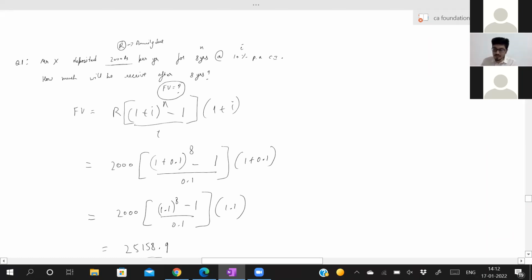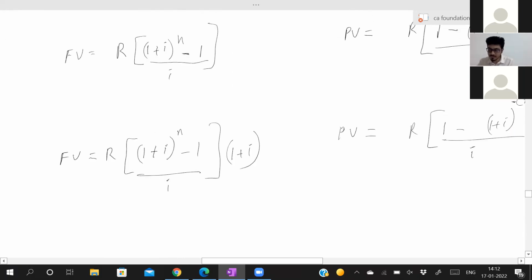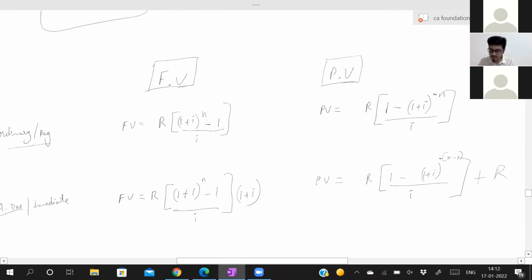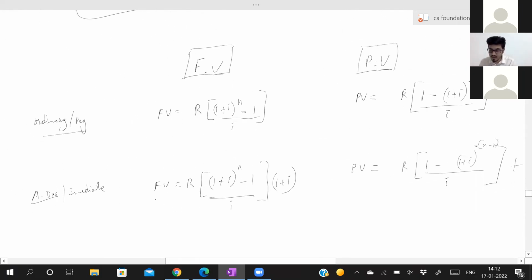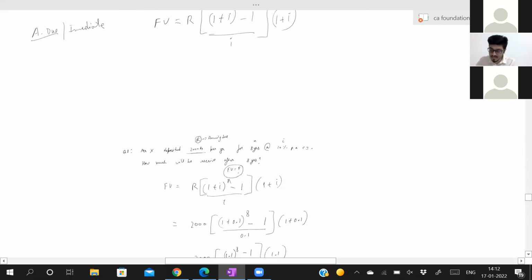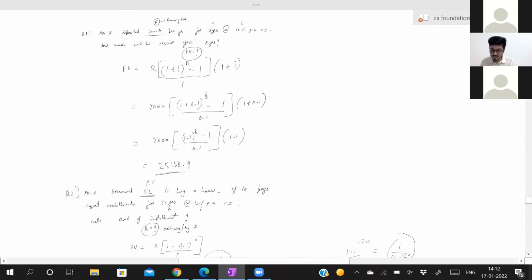How much will he receive after 8 years? That means what are they asking? Future value. Now you know annuity, N and I, three values given in the question. Now you have to find out future value. How will you do that? The formula for future value in case of annuity due is R into (1 plus I to the power n minus 1) divided by I into (1 plus I). The same thing we have done. We got the answer also.